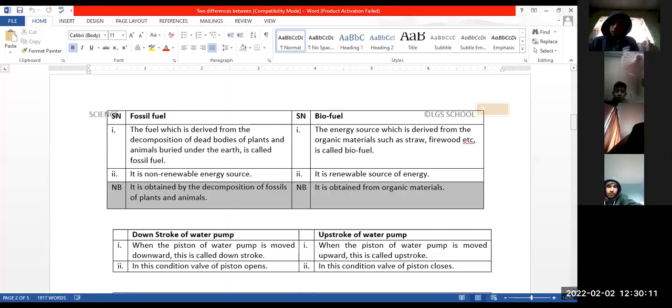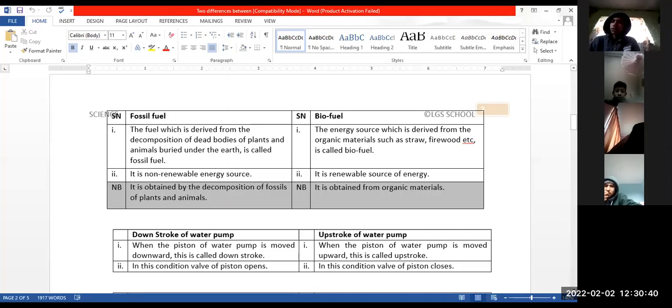Okay. What are the differences between force and pressure? Samriddhi. Force is an external agent that changes or tends to change the state of a body from motion to rest or rest to motion. Pressure is the force per unit area. Force's SI unit is Newton. Pressure's SI unit is Pascal.